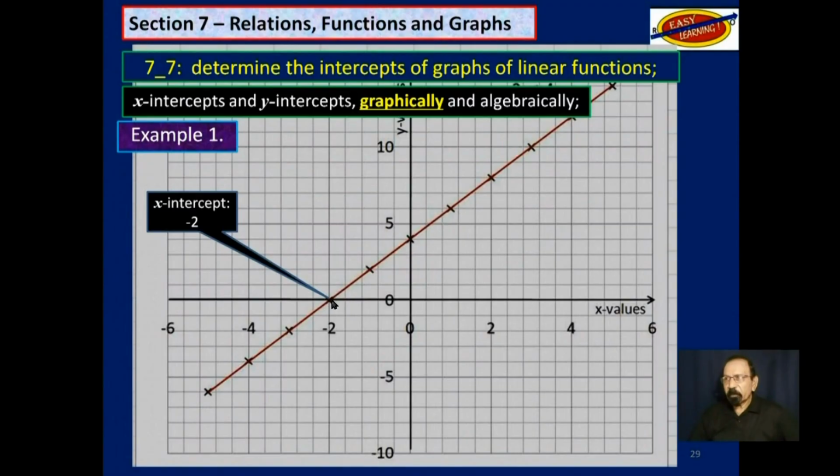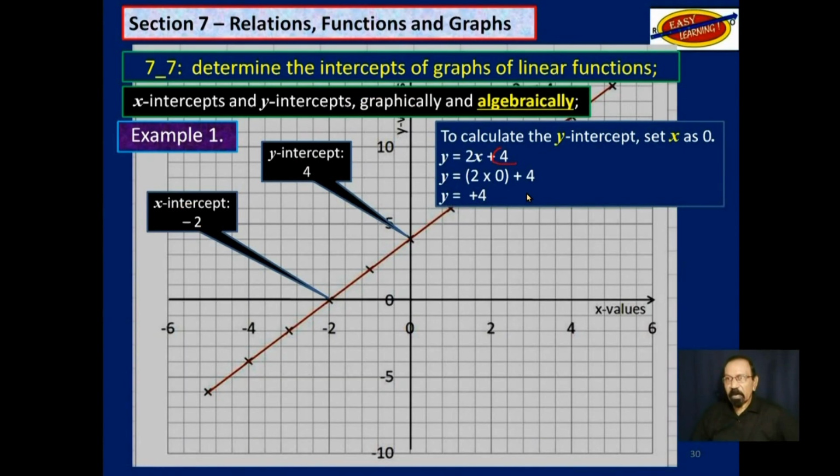Well, the x-intercept is the point on the x-axis that the graph intercepts, that it intersects, which in this case is -2. And of course, the y-intercept will be the point on the y-axis where the graph cuts it, which is 4. So graphically, for that linear function, the x-intercept is -2 and the y-intercept is 4. But you already knew that from the last video. But now let's actually calculate it.